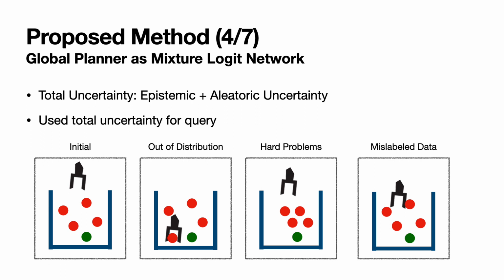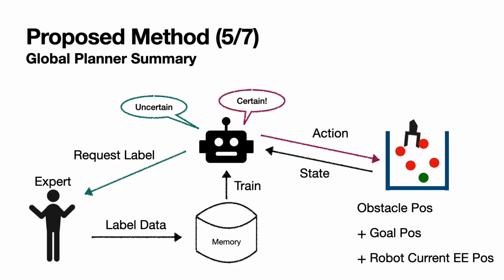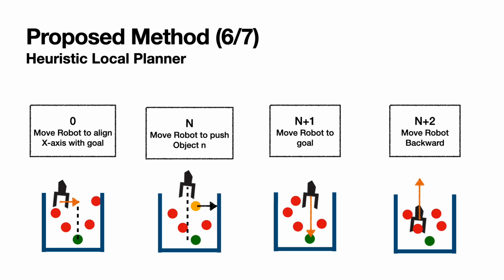Possible cases for high uncertainty are like this: the initial phase of training, out of distribution data, hard problems, or when the data is mislabeled. Then the uncertainty will go high. To sum up, given the environment state, if the robot is certain, then it just follows its policy. However, if not, then the robot requests a label from the expert. The labeled data is added to memory, and the robot is trained every step based on this memory.